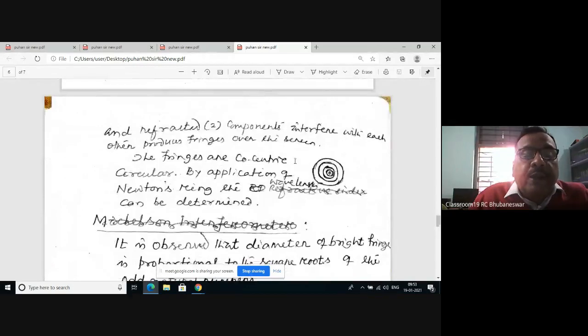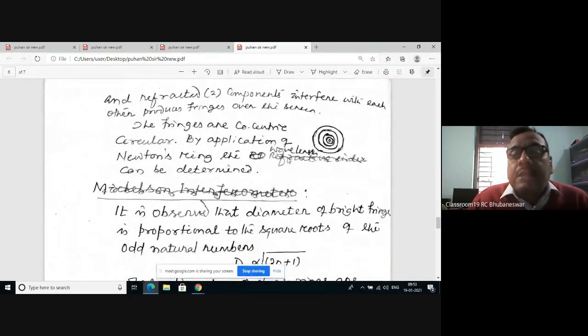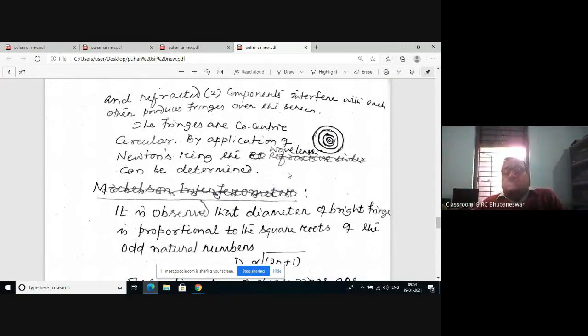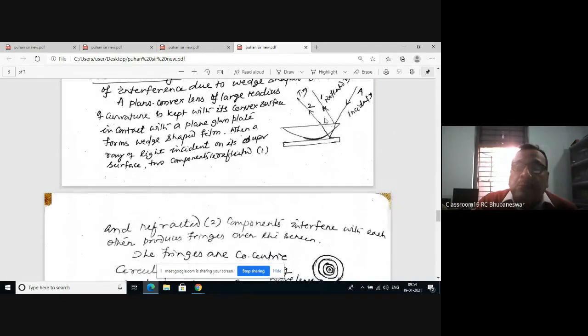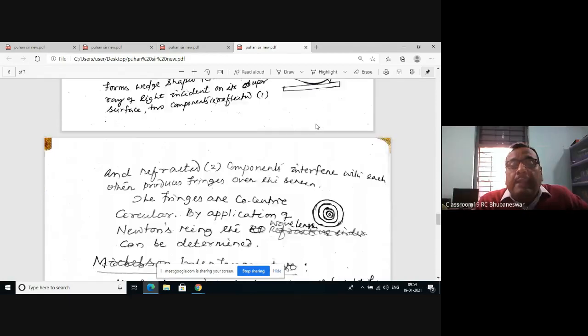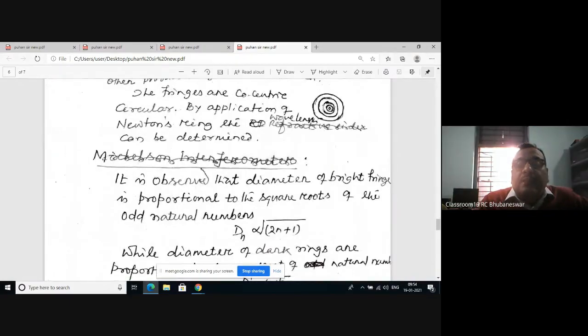Now, what will happen? The reflected components interfere with each other and produce the interference rings. Therefore, the rings are concentric and circular, with a dark ring at this place. Why dark? Because here also there is an extra path difference of lambda by 2, because this ray is reflected from the surface of the denser medium, while the other is from the rarer medium, and you get the interference ring circular in nature.